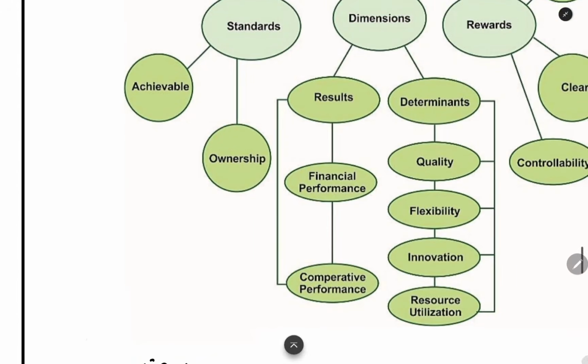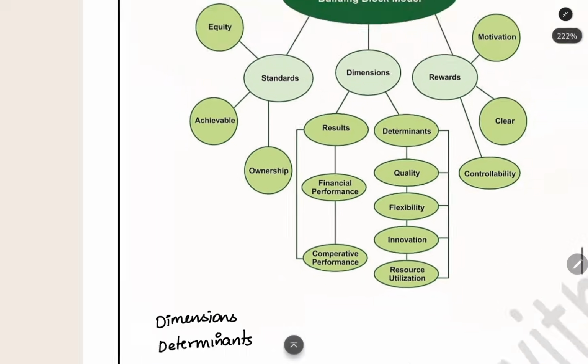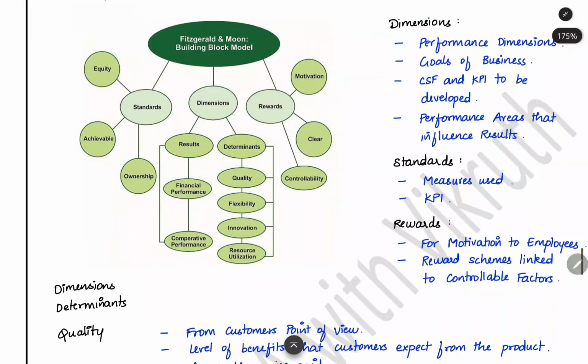And then ownership. Whatever work they are doing, they should be given accountability for that. If they are being given a target, currently it is 10 rupees, you should reduce it to 8 rupees. This 2 rupees is the cost reduction target. For that target, the particular employee is responsible. He should be accountable. If he is not able to achieve the target, he should give a report on the reasons and the factors which stopped him from achieving this 2 rupees cost reduction target. You should be keeping the employee accountable.